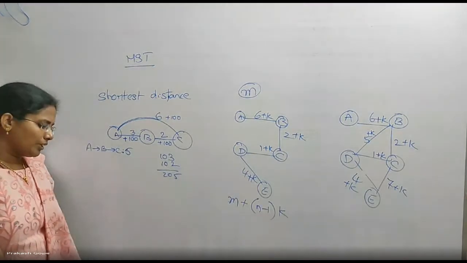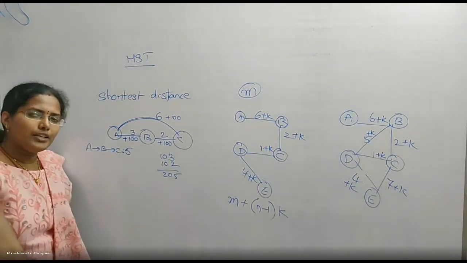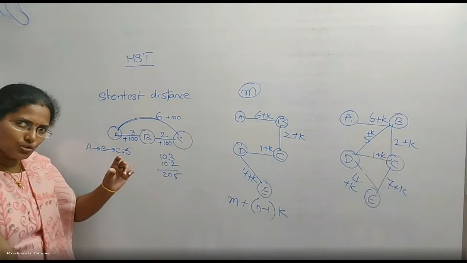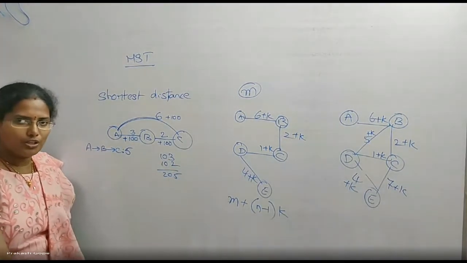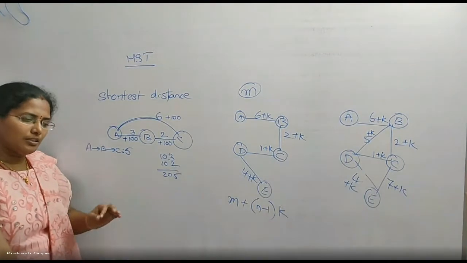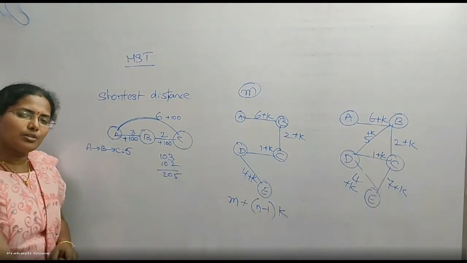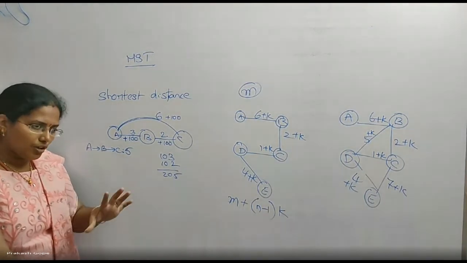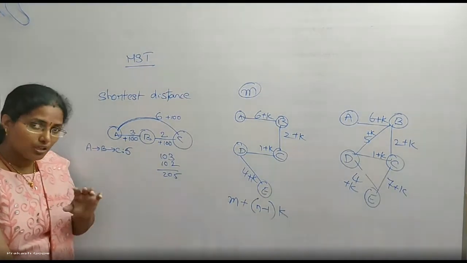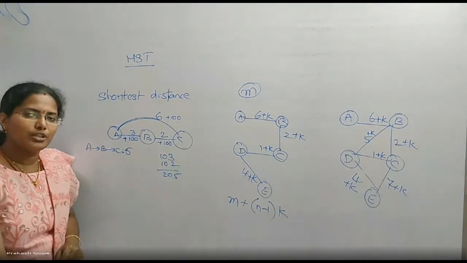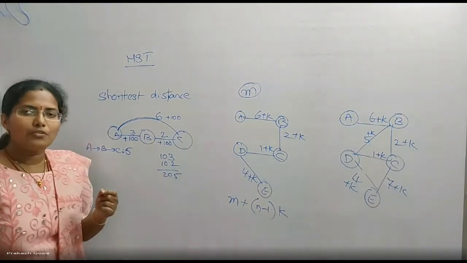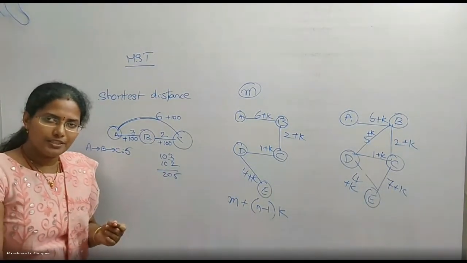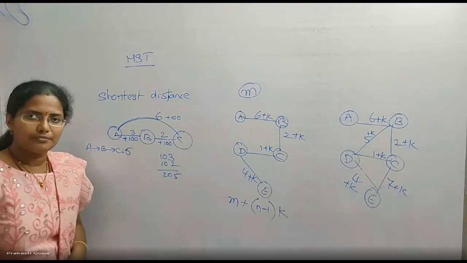If you remember Dijkstra's algorithm, that is finding the shortest distance from a source to every other vertex. We follow Dijkstra's algorithm, right? But there is a problem with Dijkstra's algorithm: if the graph has all positive edges, all the costs must be positive values, then only the algorithm will work. If some of them have negative weights, the algorithm doesn't work.